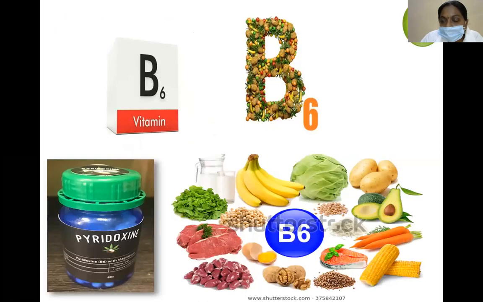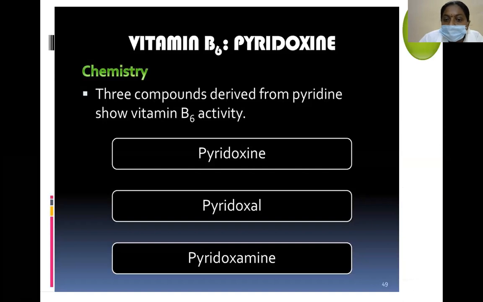Vitamin B6, formerly known as pyridoxine, collectively has three forms: pyridoxine, pyridoxal, and pyridoxamine. These three compounds are derived from pyridine derivatives.